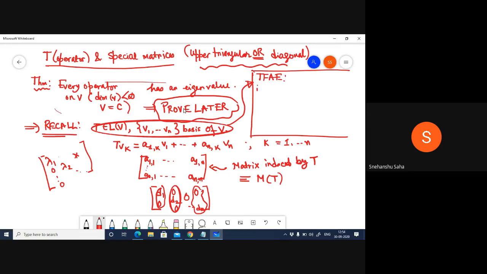What are these? First, that M(T), the matrix of T with respect to the basis vectors, is upper triangular. This is one statement. The second statement is